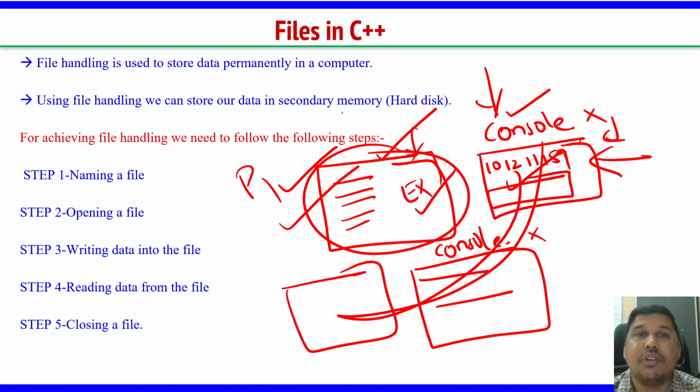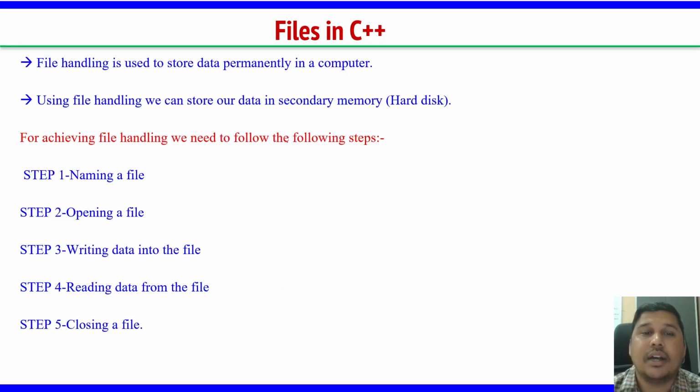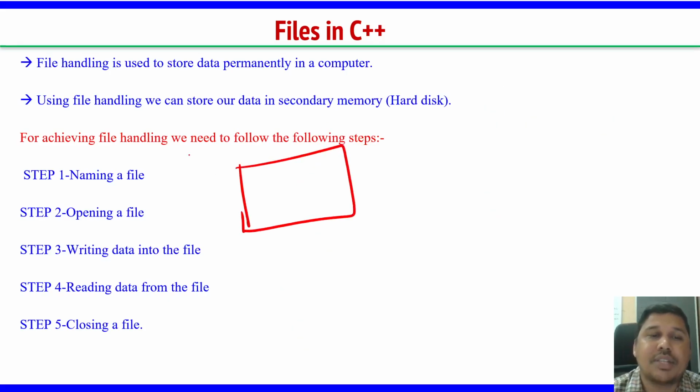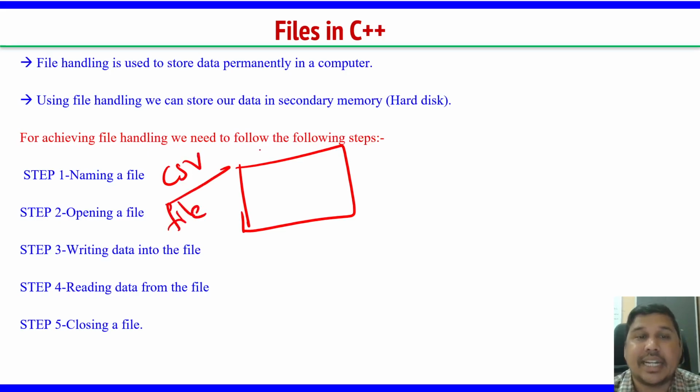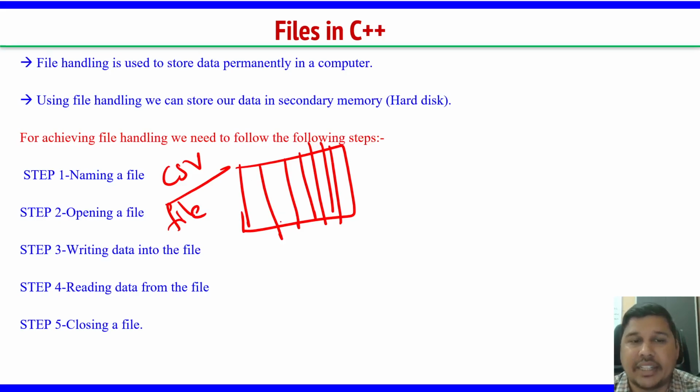This is one example. Take another case of why we need files. Maybe I have a CSV file with me. It contains all your roll numbers, your names, and your subject-wise marks M1, M2, M3 and so on. Assume I have a lot of data like this. Now my task is to calculate percentage or GPA for all the students and assign them grades.